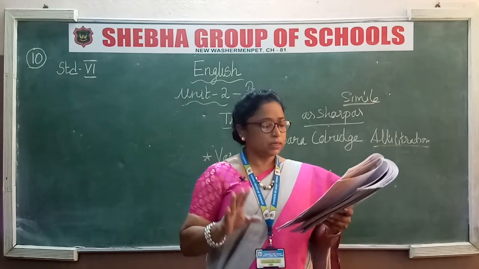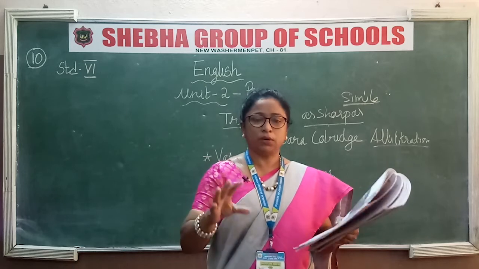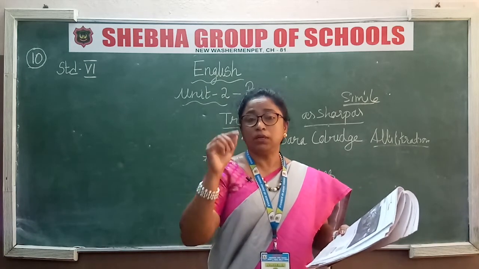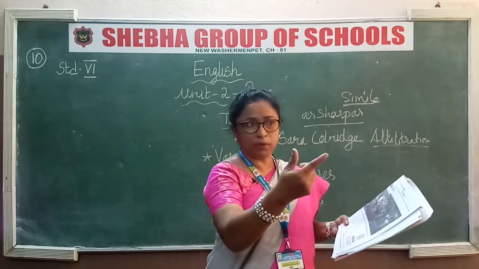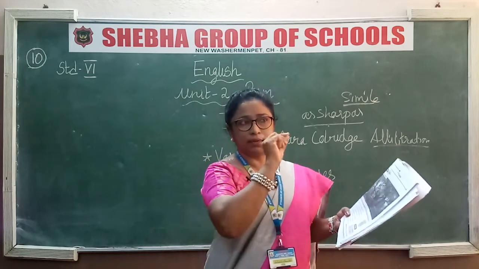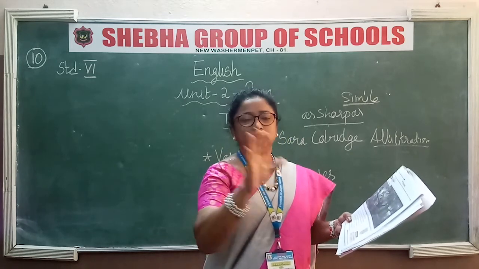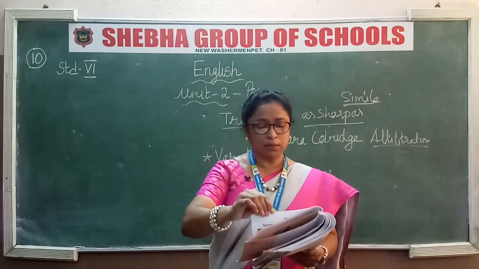If the question is asked, say the first two lines are given to you: The banyan tree is the largest of the trees, the people quivers in the breeze. They will ask you to pick out the rhyming words. What should you do? Look at the ending words: trees, breeze. Write them with a hyphen, trees hyphen breeze. That's all, that is the answer. So we have learnt about this now.